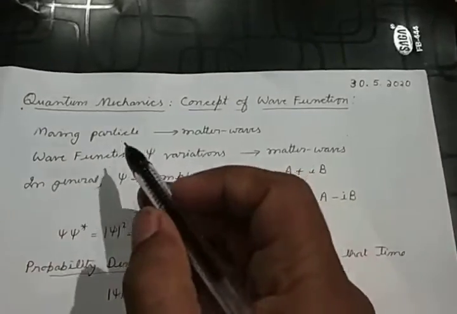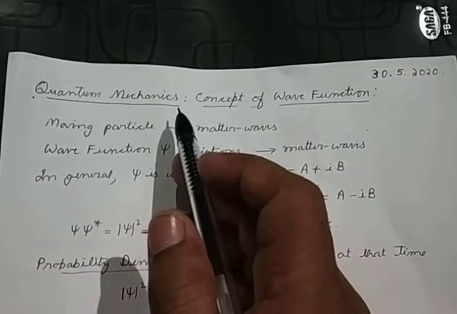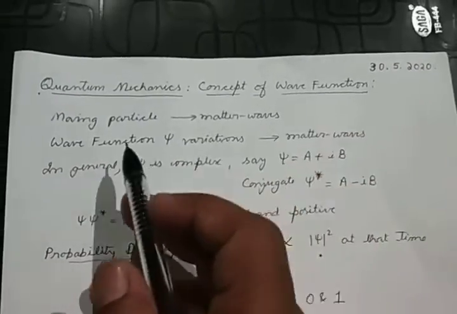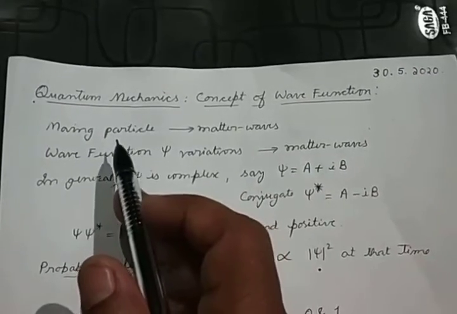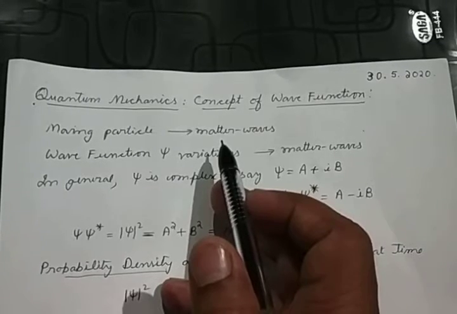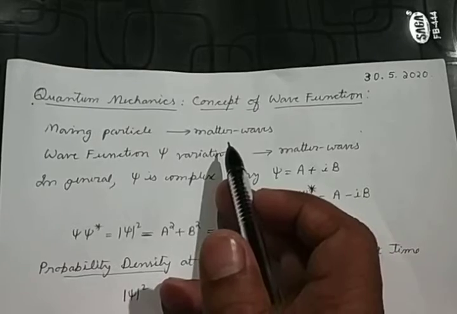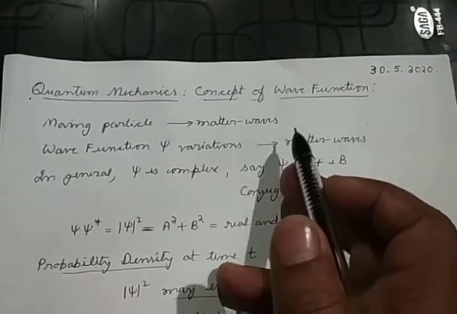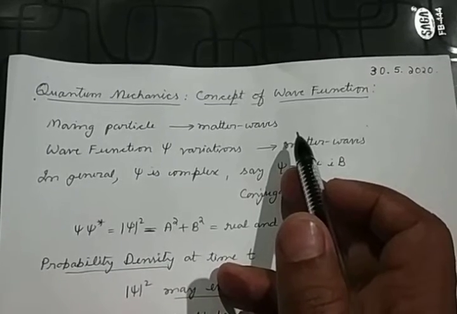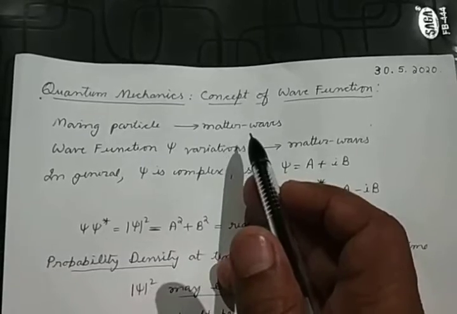Yes, let us now talk about the fundamental framework of quantum mechanics. So this starts with the concept of the wave function. We learned from de Broglie's hypothesis that a moving particle is associated with matter waves, and these matter waves are the waves or the wave packet formed by the superposition of two or more sine waves which are abstract in nature, which are not physical, they are abstract waves, and the superposition of these waves produces the matter waves.